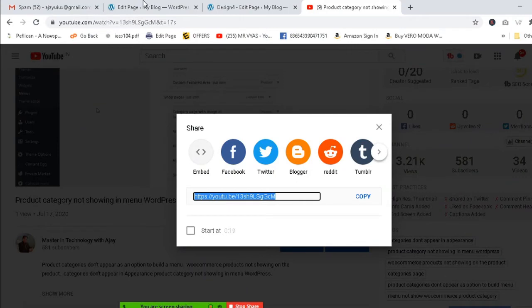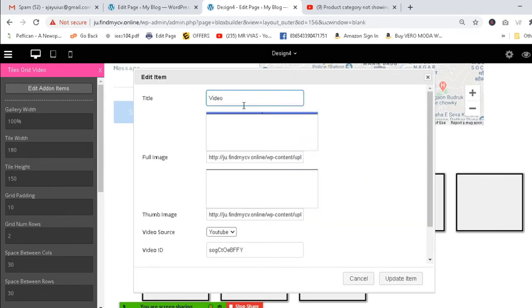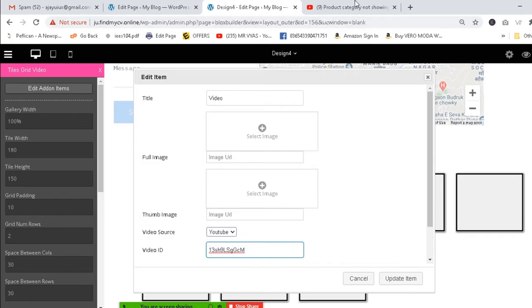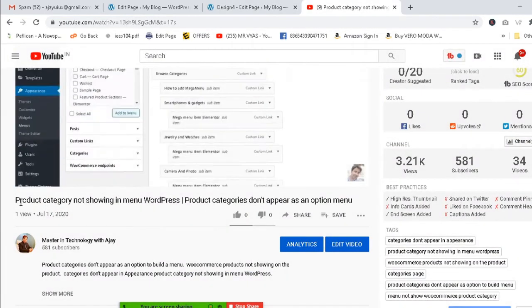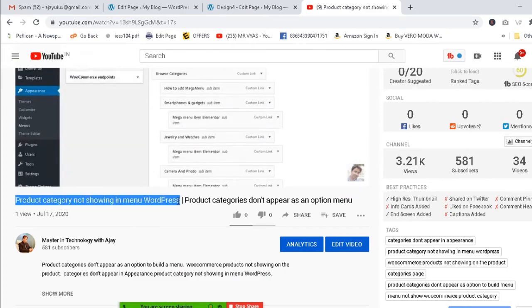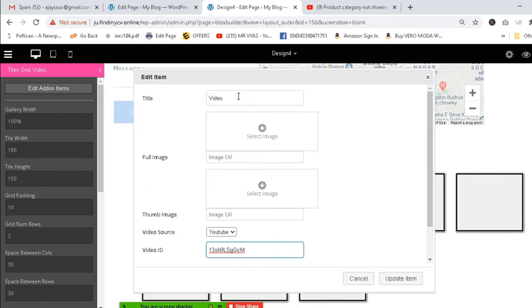Okay, and now go to your section. If you want to edit anything, I want to click on this one, I can edit this item, and this is the video name. If you want to give a title, you can give it. Delete everything here and write down your name. And if you want to add a title, whatever your title is, I don't know, not saying in WordPress, so if you want to add this title, guys, here you can add it.